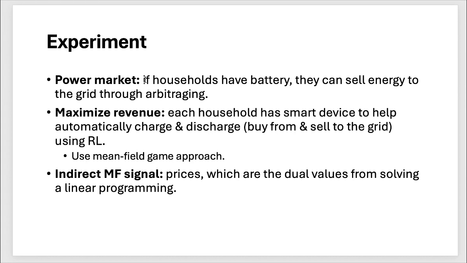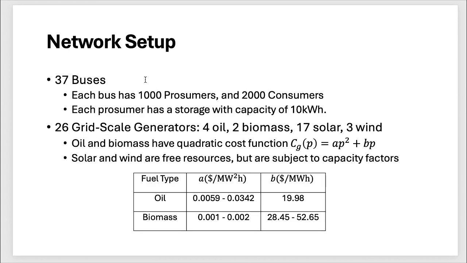And the indirect signal here is the prices, which are the dual values from solving a linear program, and it is proved to be Lipschitz with respect to the true mean field. For the network setup, we have 37 substations or buses on this network, and many prosumers, consumers, different types of customers on this network, and they have some storage. We also have all the generators. This is just for us to compute the electricity price.